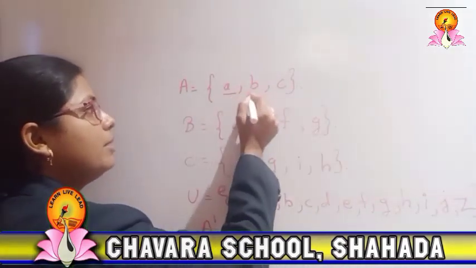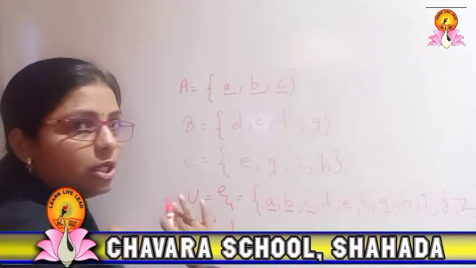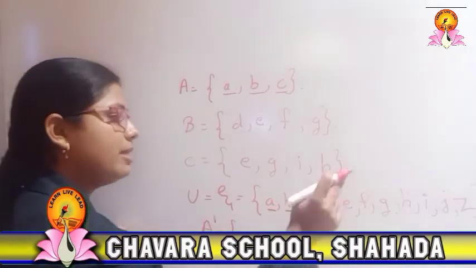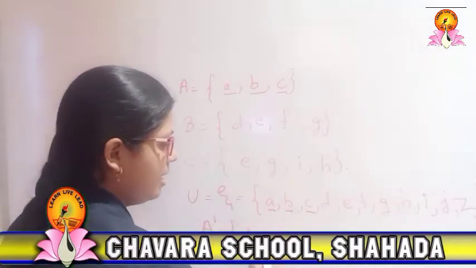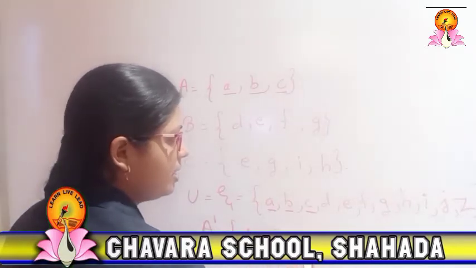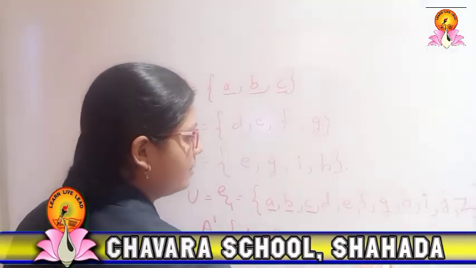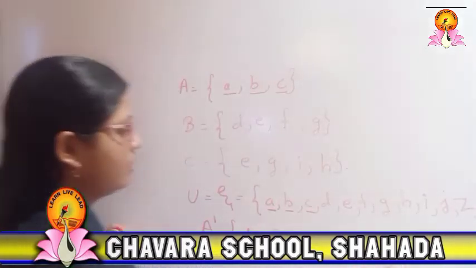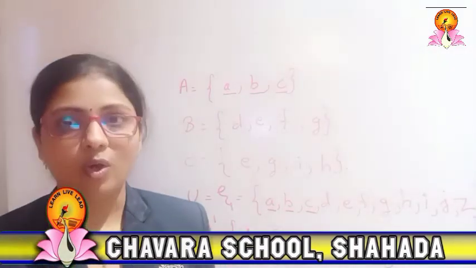Whatever elements are common in set A and the universal set, we will not write. We will write the elements which are not present. Which are they? D, E, F, G, H, I, J, Z. So the elements which are not present in A, we include in A complement.